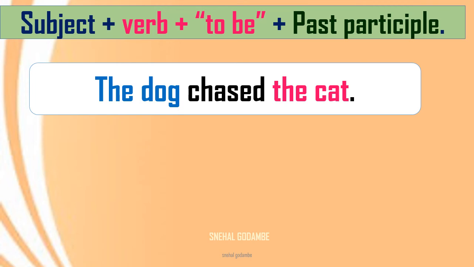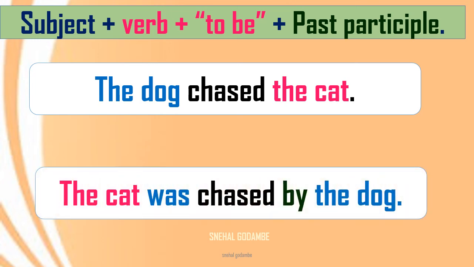Now when we have to change it into passive, how will it be, just have a look. See here, the cat. Now in the first sentence, the cat was the object, as you know. Now in passive, it will become the subject, and the subject dog will become the object. Okay.